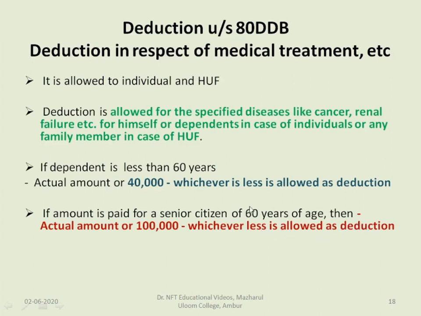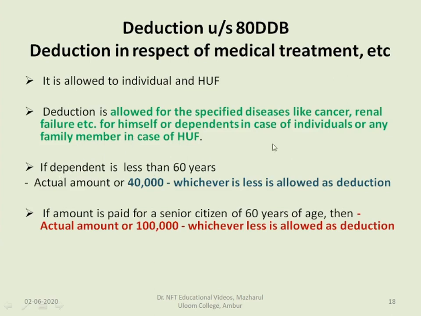So in this section we can see that if the person is suffering from any specified disease like cancer or renal failure, as a dependent, the assessee can claim the deduction for such persons.